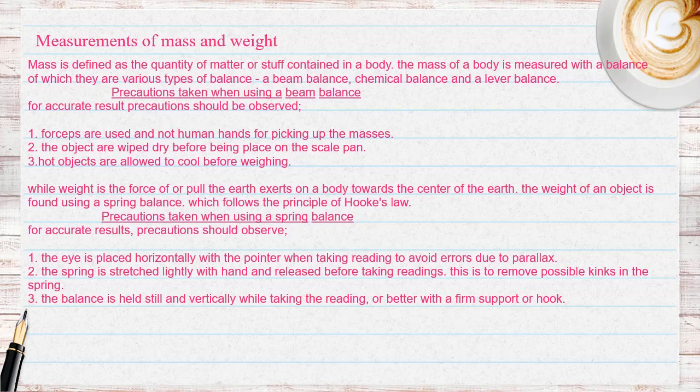Weight is the force or pull the earth exerts on a body towards the center of the earth. The weight of an object is found using a spring balance, which follows the principle of Hooke's law. Precautions taken when using a spring balance. For accurate results, precautions should be observed. 1. The eye is placed horizontally with the pointer when taking readings to avoid errors due to parallax. 2. The spring is stretched lightly with the hand and released before taking readings. This is to remove possible kinks in the spring. 3. The balance is held still and vertically while taking the reading, or better with a firm support or hook.